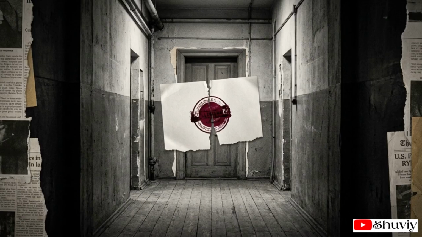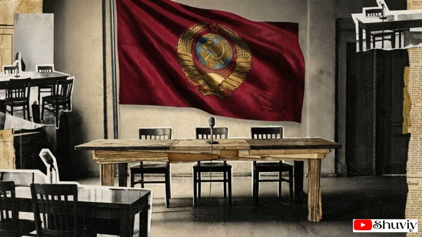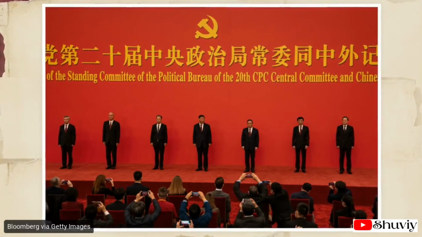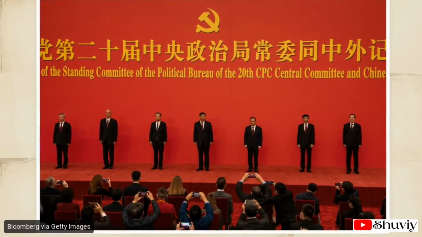Under the banner of anti-corruption campaigns, this mechanism is used to maintain a strict chain of command, ensuring that internal rivals are identified and removed. It is a parallel justice system. It is designed to ensure that the millions of members managing the country remain bound by a central command, regardless of standard civil protections. This image shows the 7 members of the Politburo Standing Committee.